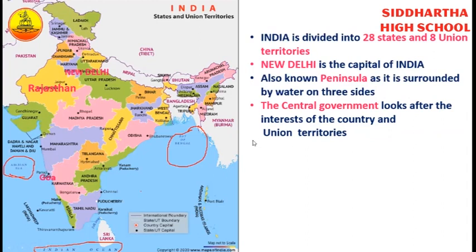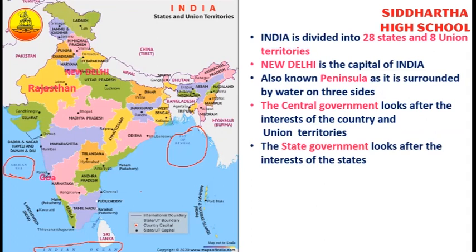It takes care of the people and works for the welfare of the country. The central government looks after the interest of the country as well as union territories, and the state government looks after the interest of the states.